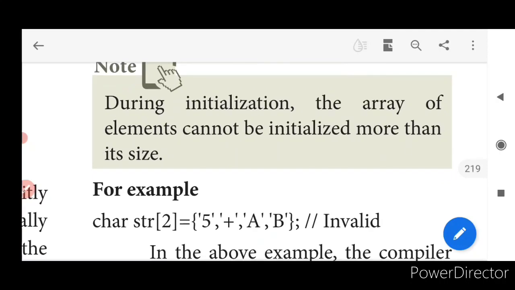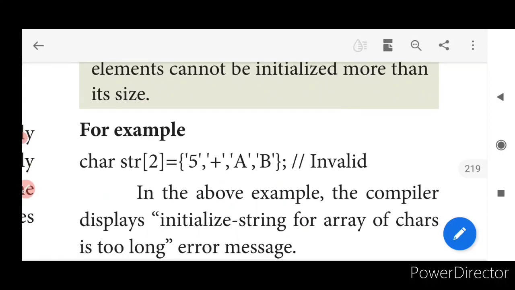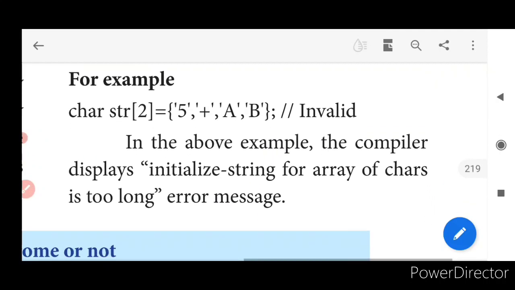And during initialization, the array elements cannot be initialized more than its size, because if it is going to be str[2], only 2 values can be assigned, not 4 values. It will not take. Such that what will happen? You will get an error message: initializer string for array of chars is too long. Like this, you will get an error message.